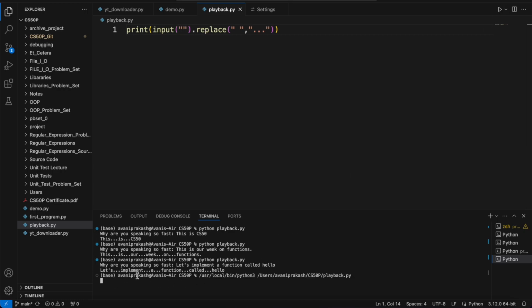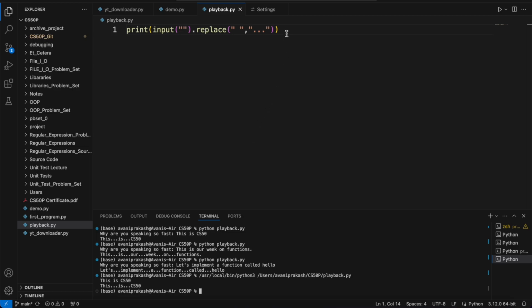There won't be any prompt here. Like earlier, where it was coming, this time there is nothing. So this is CS50. Again, you see everything has been replaced.